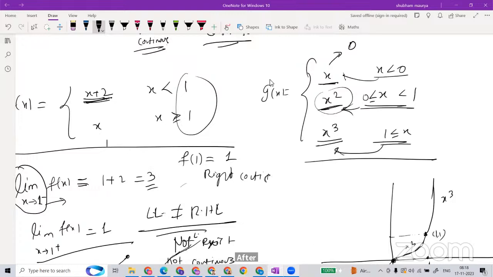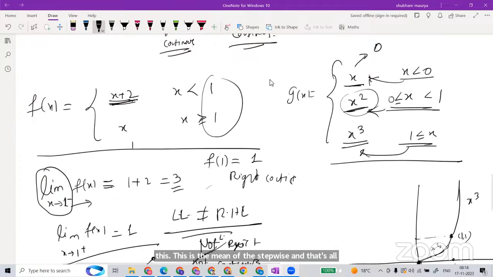Less than 0, behaves like this. This is the meaning of stepwise, and that's all about talking about the left and right. Stepwise functions have issues with continuity, left, right, or differentiability.